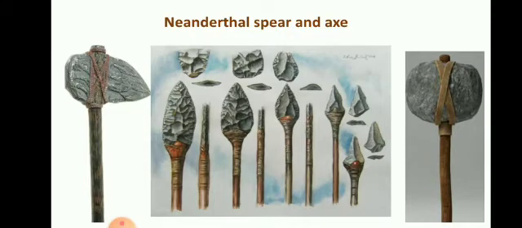Now shaft means this long portion, the handle, this is called the shaft. It was either made up of bones or the branches of the trees. Now when excavation is done, when remains are found, we only find the hard portion which is made up of stone.